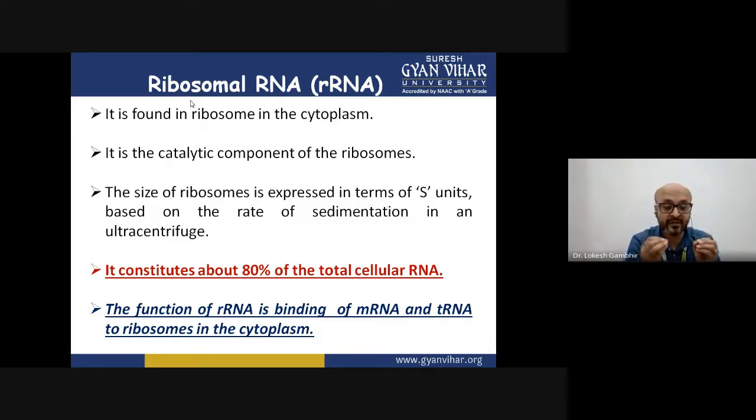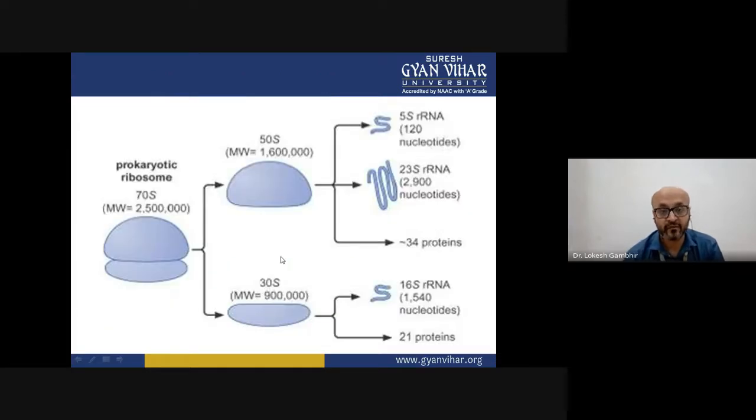When we put this into the centrifugation or the sedimentation, ultracentrifugation, then allow them to sediment, then this particular RNA molecule is measured in terms of Svedberg unit, which is denoted by S, and it constitutes almost 80% of the total RNA. Now, in prokaryotes and eukaryotes, the ribosomes are different. How? Let us see here structurally. This prokaryotic